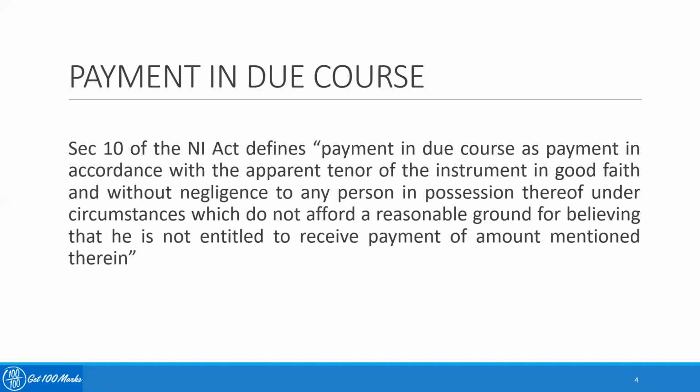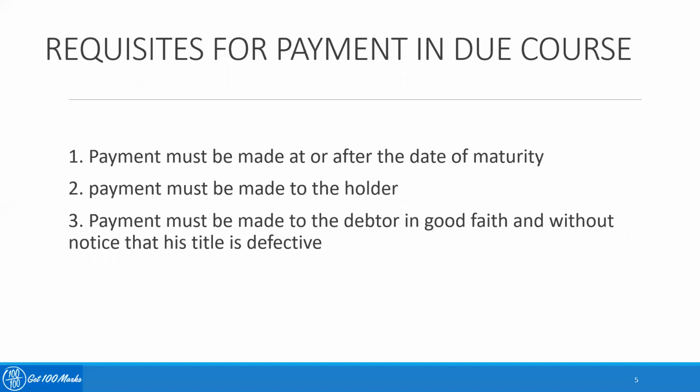If it is a bearer check, obviously the endorsement cannot be verified. The bank cannot see if the signatures of all the endorsees are in place. If the name is satisfied, then the bank can make the payment. If all these things are considered properly and the bank makes a payment on behalf of a debtor who does not have a defective title, such payments are considered payment in due course. So these are the requisites for making a payment as payment in due course.